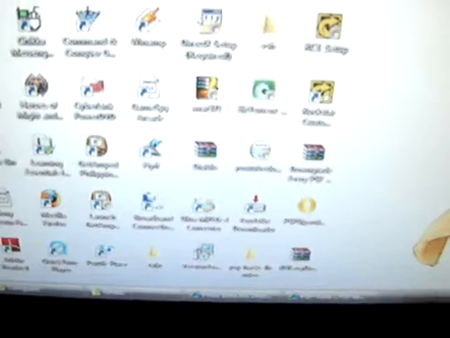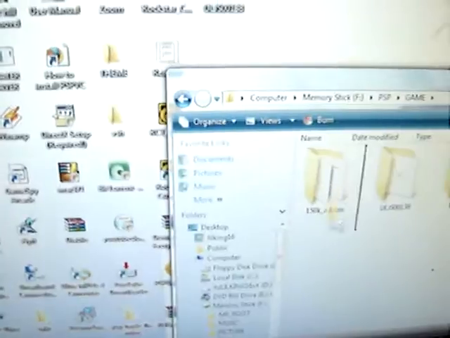After you download it, extract the zip file, and the file will show, and drag it in your computer, in your Sony PSP game folder. Drag it. After you drag it, you are all ready to play your demo.